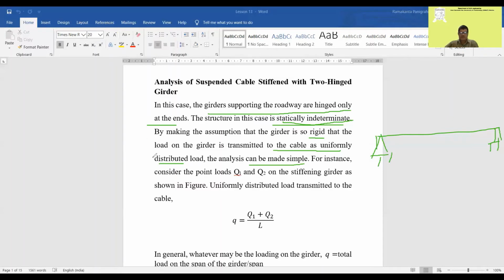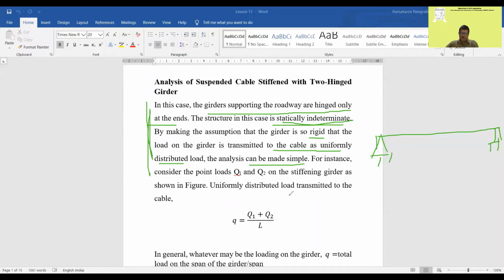We have discussed this earlier. Whatever the load on the girder, the total load divided by the span will be transferred to the cable as an uniformly distributed load. Very simple.